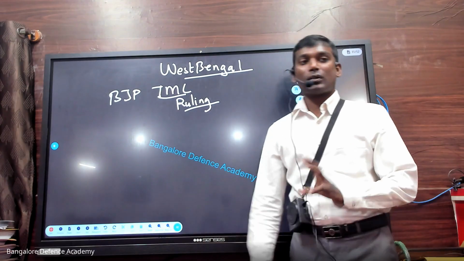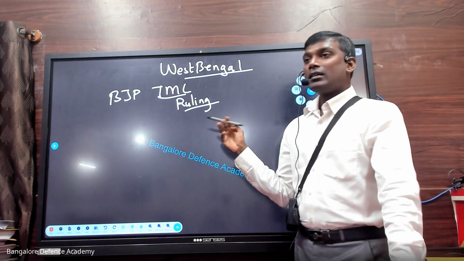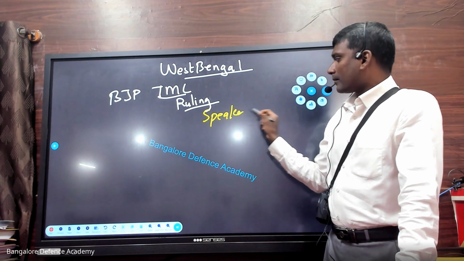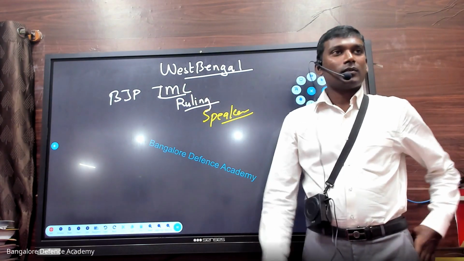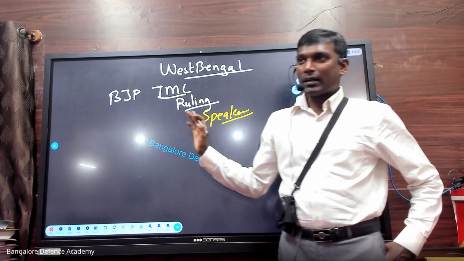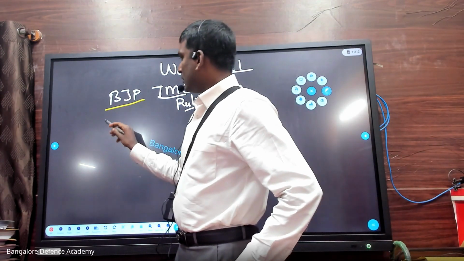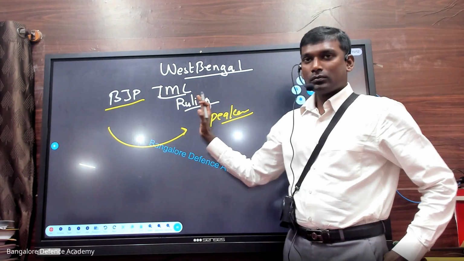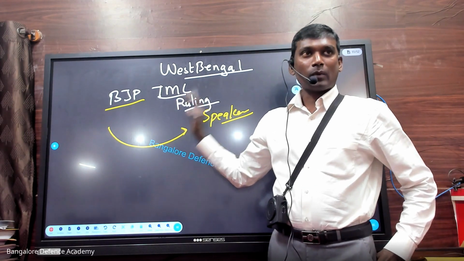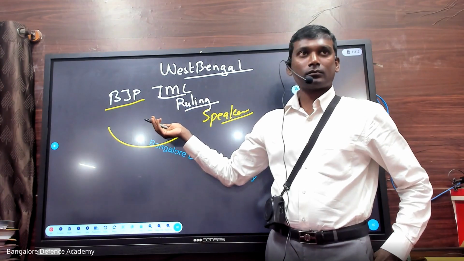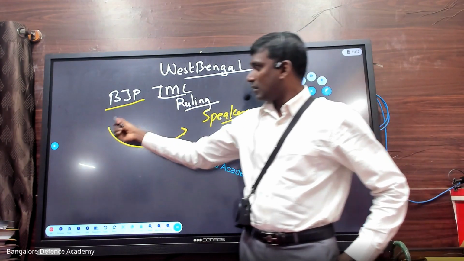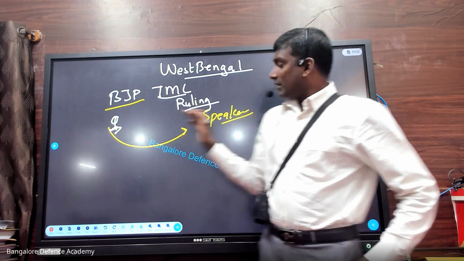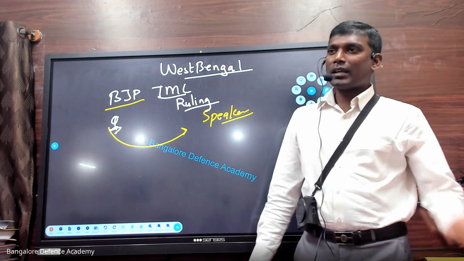Okay, now look at the politics. It's changing. Who is the ruling party here? Trinamool Congress. So now the speaker will be from which party? Speaker will be from the ruling party, Trinamool Congress. Correct? Now there is a person from BJP. He is coming from BJP to Trinamool Congress. Now who should take anti-defection action? Speaker. The speaker will take anti-defection action on the person who is coming from BJP to this party. Right? But in this case, perhaps the speaker decided not to take it.